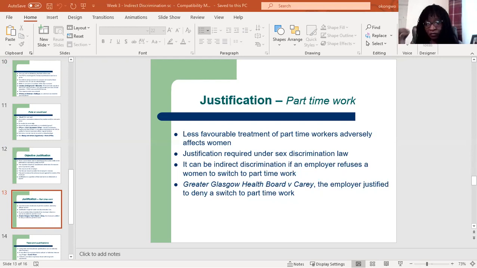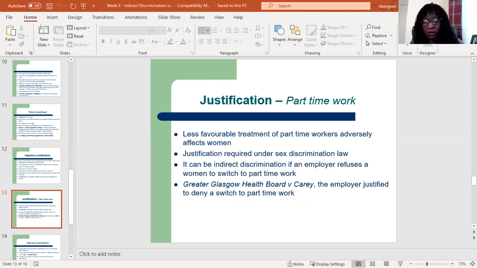Okay. So remember, even if the act or the PCP or the requirement, whatever it is, indirectly discriminates, it is still discrimination, all right? But once it's justified, then the employer will not be held liable, all right? So we have that case, Greater Glasgow Health Board against Carey. Okay, so the employer was able to justify denying a health visitor to switch from full-time work to part-time work, because they had administrative reasons for not allowing that, okay? So they were allowed to justify it.